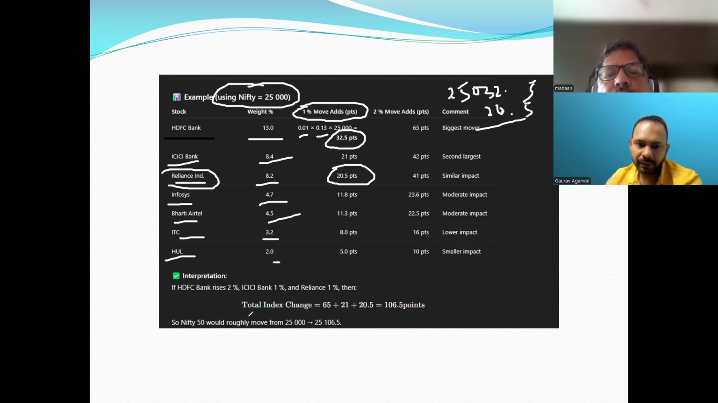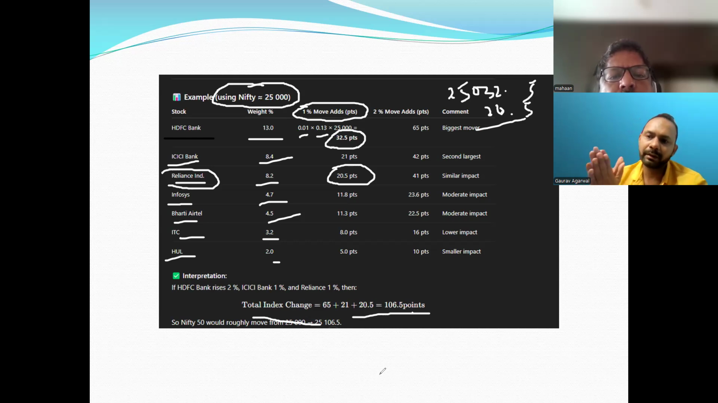So after that, it adds up the total index change, and it is showing me 106.5 points. That means the Nifty will be 25,000 plus 106.5 points, correct? So this is how the movement happens in Nifty 50. Even if you see Sensex, Sensex has 30 stocks, so based on the percentage, the movement will happen in Sensex as well. So this is how all the indexes move based on the components of their indexes.